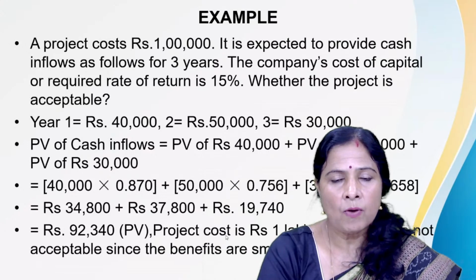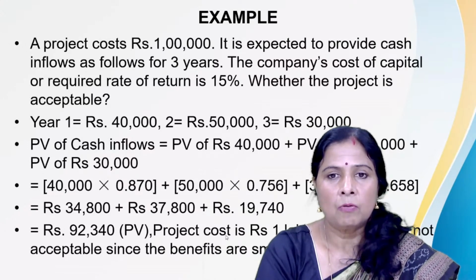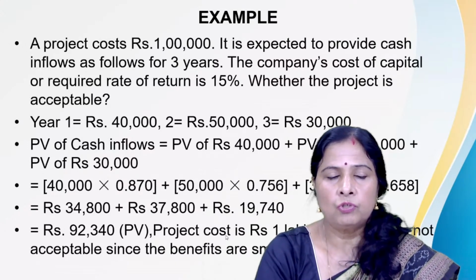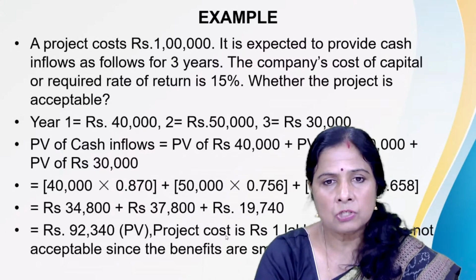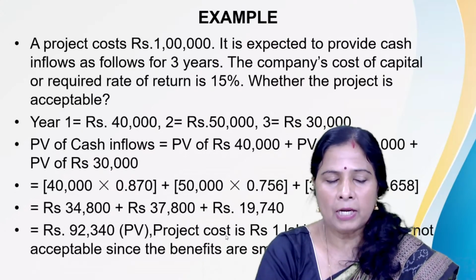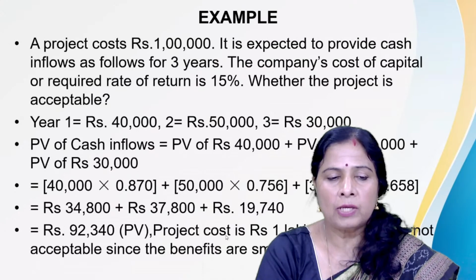Though we are getting 1,20,000 rupees in inflows generated from that project during a period of 3 years, still the value today is only 92,340.